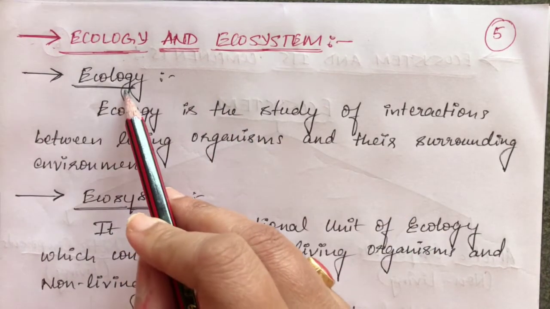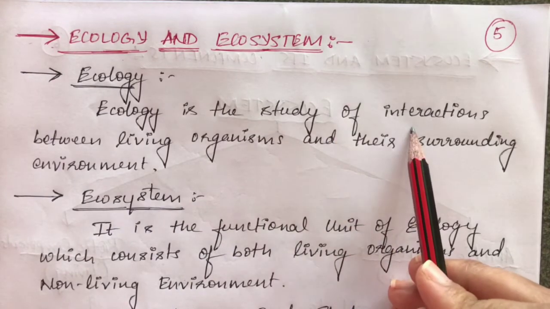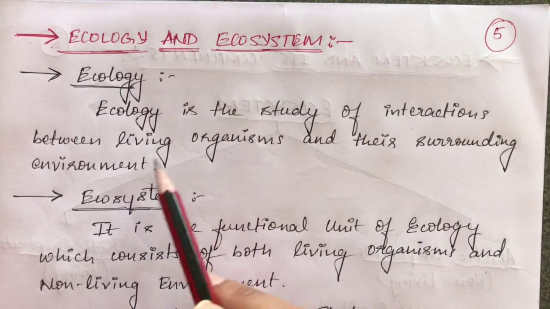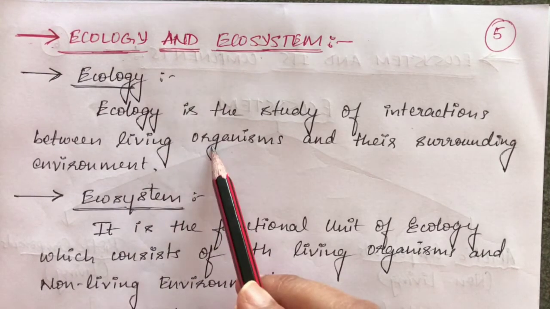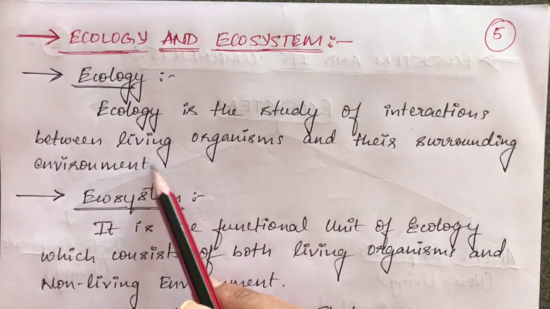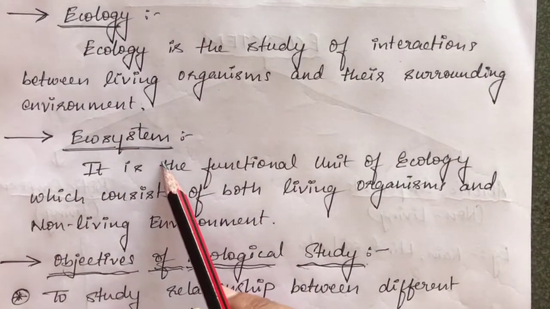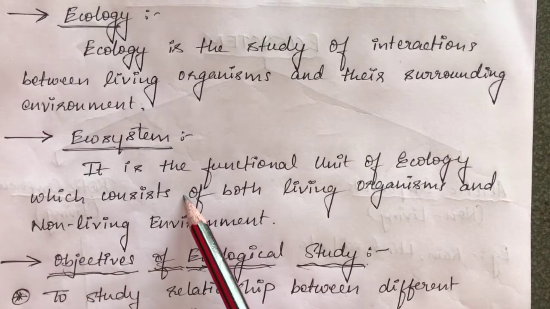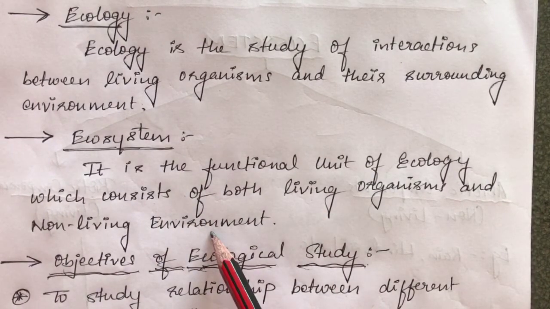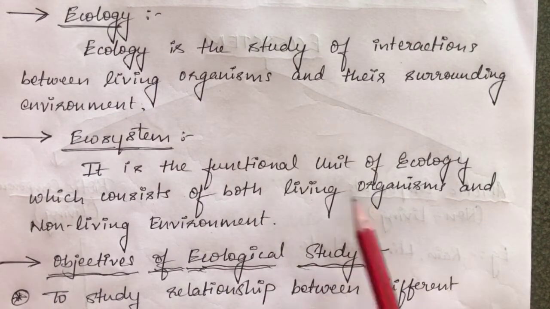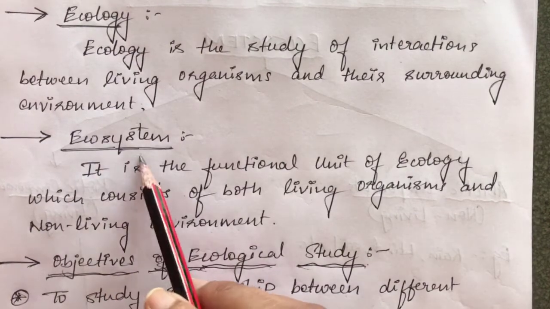Coming up with what is ecology. Now, this is like a science. We are studying here about the interactions between living organisms and their environment. So how the living organisms interact with the non-living environment. Clear? That is all about ecology. Coming up with what is ecosystem. So ecosystem is like a place where your living and non-living environment are present. So living organisms and the non-living environment where it is present, that is your ecosystem here.